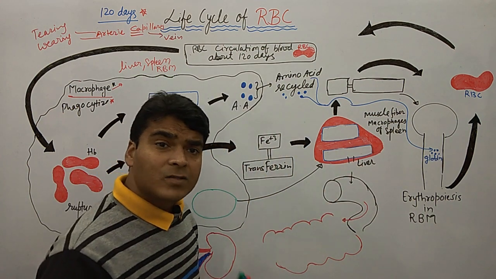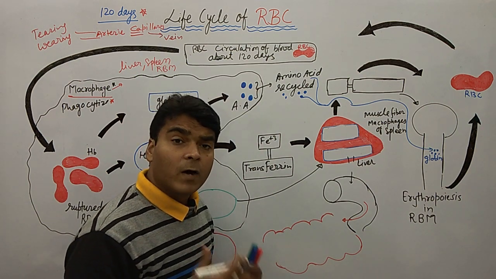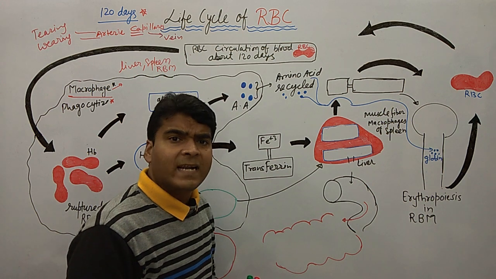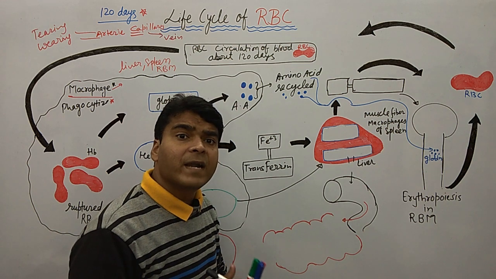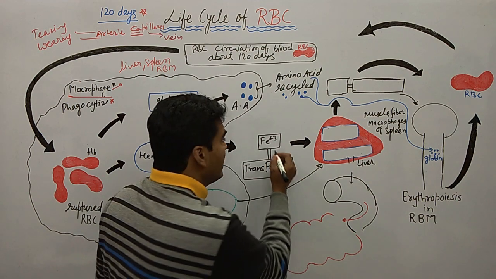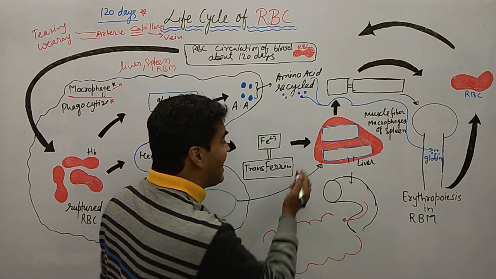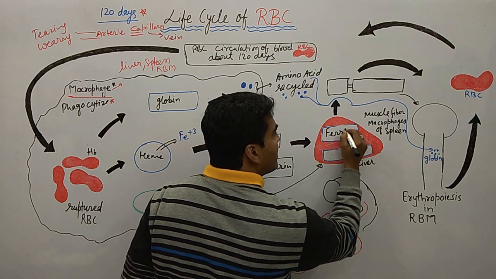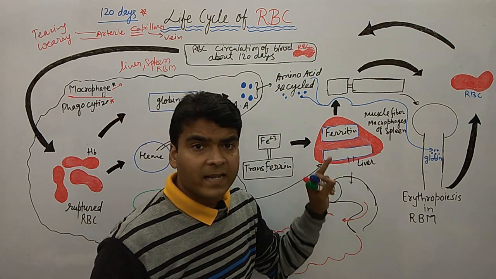Okay, and then there is also a possibility, because whenever we are getting iron in a huge amount, what is the tendency of our body? Our body wants to store it. This is the human tendency: whatever things we have a lot of, everybody wants to store them. So similarly, our body stores this iron in the form of ferritin. So here in the liver, it is stored in the form of ferritin, clear?